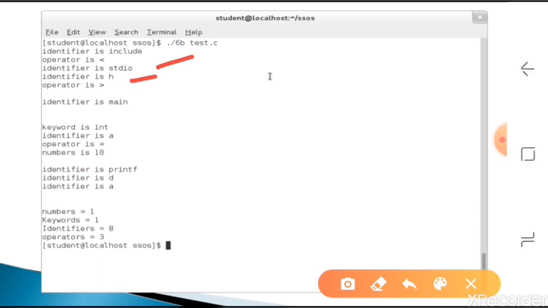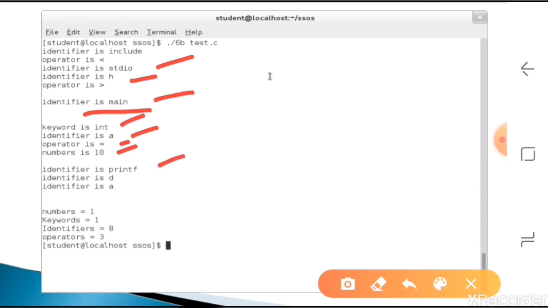When you write a complete C compiler, you have to add all those things. Those kinds of tokens were not written. Main is actually a function, but we did not write tokens to identify the main function either, so main is considered an identifier. Then the keyword int, then variable a is identified, operator equal to is identified, number 10 is identified.